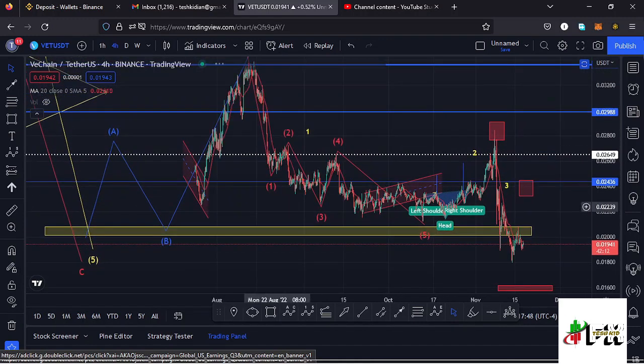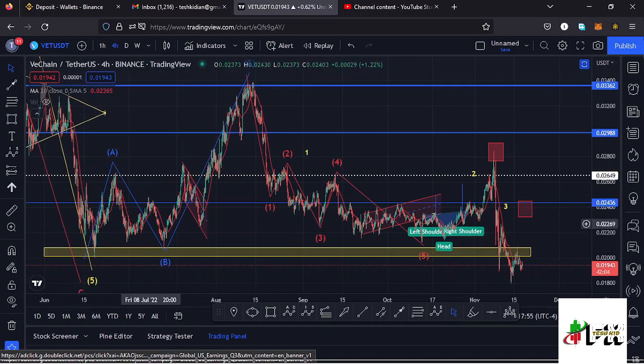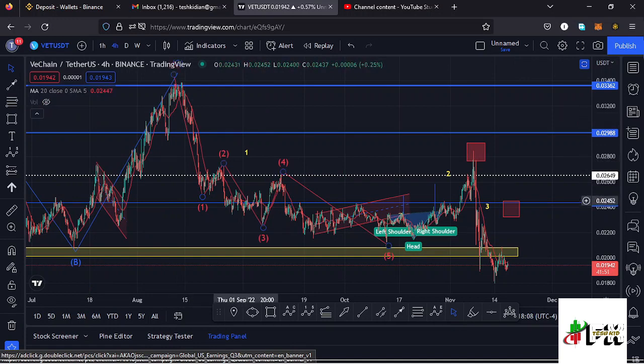Here on the Vechain chart, we first made a low at around the $0.02 mark over here, and after seeing that low we saw a very nice bounce to the upper side in a movement that I have been terming as an ABC corrective movement, making our peak at around the $0.03369 mark. After seeing that peak, I expected a very nice movement in the formation of a 5 wave structure to the lower side, and you have seen the formation of a higher Elliott wave count 1, having seen this 5 wave structure to the lower side making its low at around the $0.021 mark.